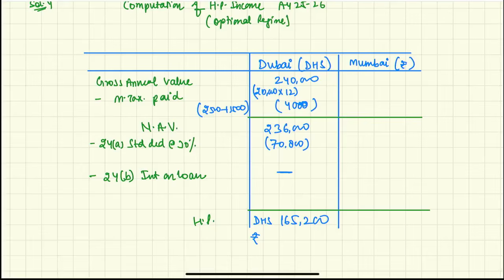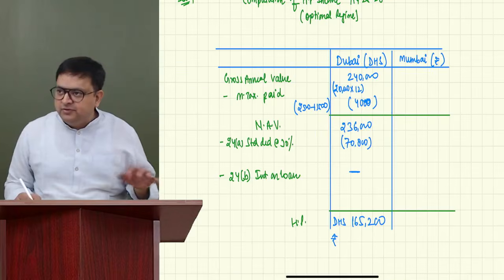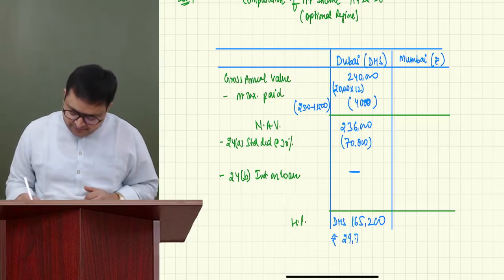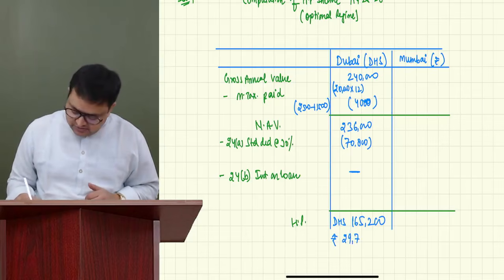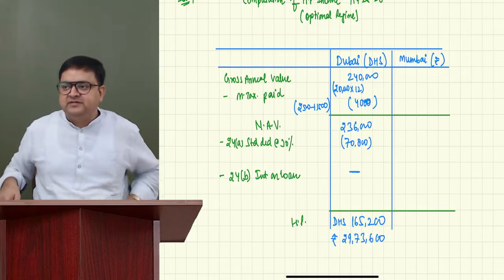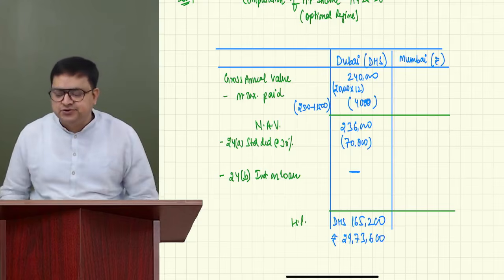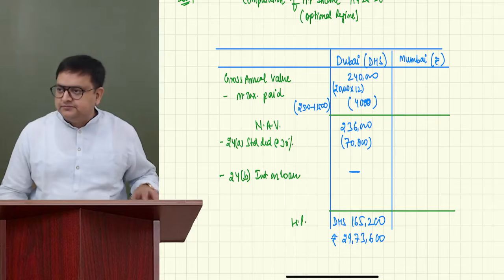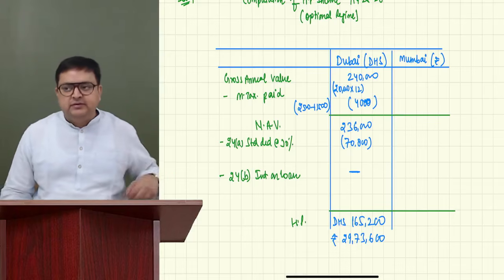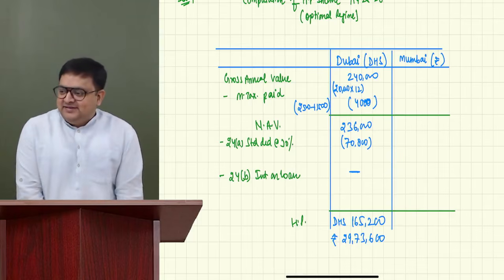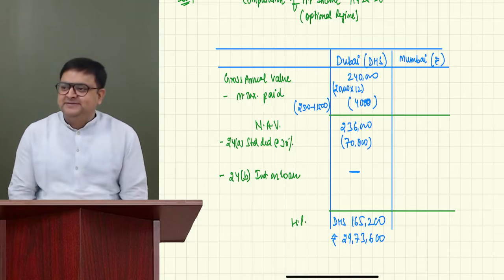Now, finally, we can compute this into rupees. So multiply by 18. So we will get 29,73,600. Okay. Correct. 29,73,600. Correct. Deepa, Shagna, Kishore. Very nice. No doubt till here. I believe everybody is okay with this. Good.